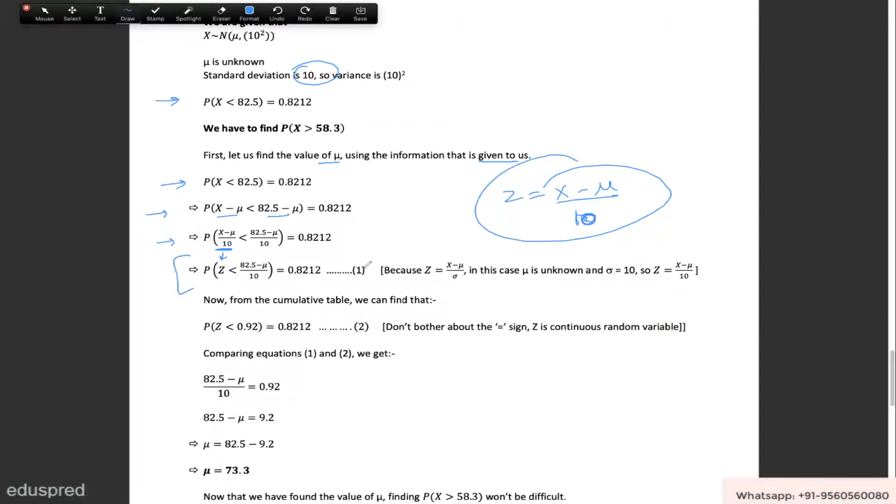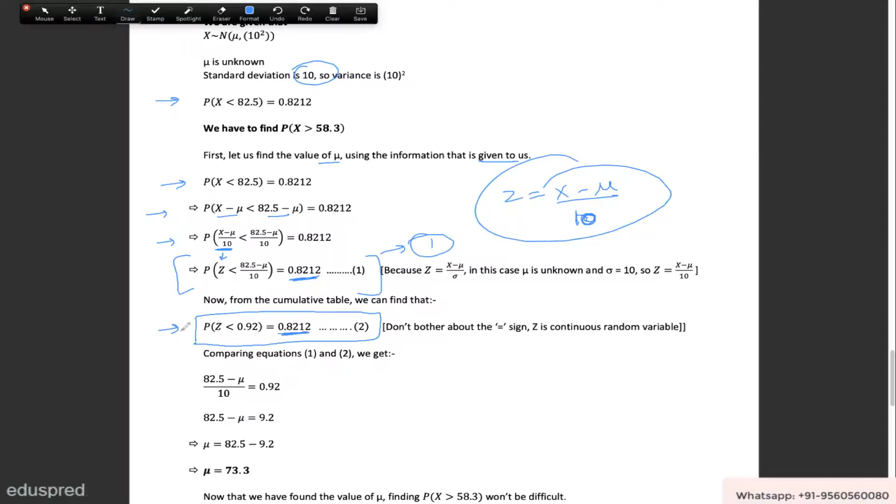Okay, that means we get the probability that z is less than (82.5 minus mu) divided by 10 is equal to this. I'm marking this as equation 1, and this is something that we get from the question. Now, from the z cumulative table, if you take a look at it, you will be able to figure out that the probability that z is less than 0.92 is equal to this.